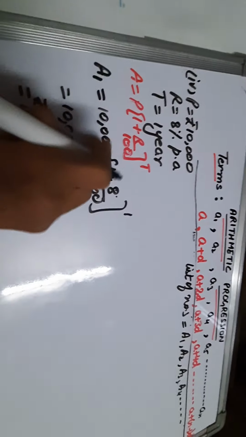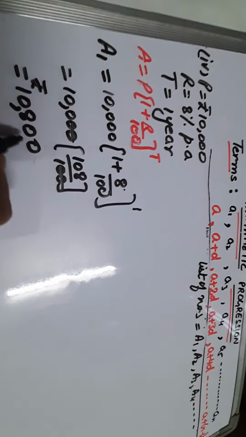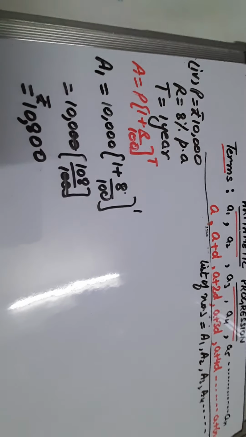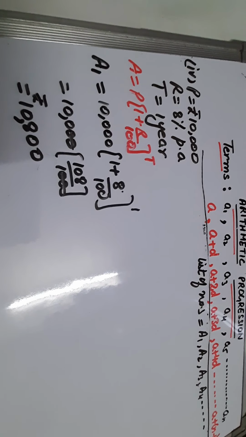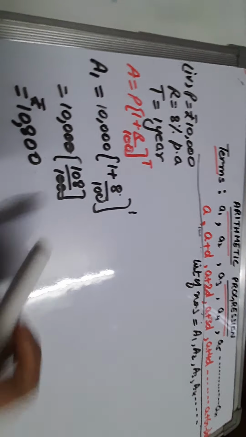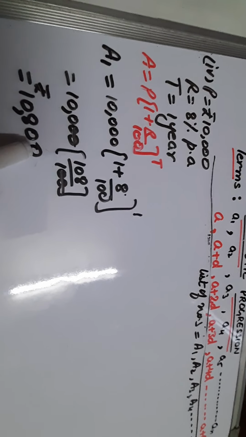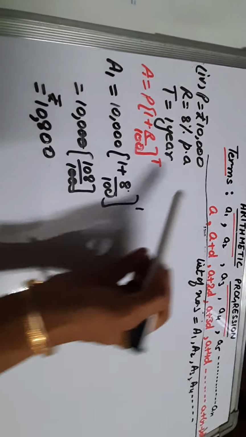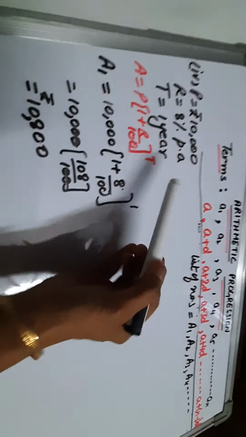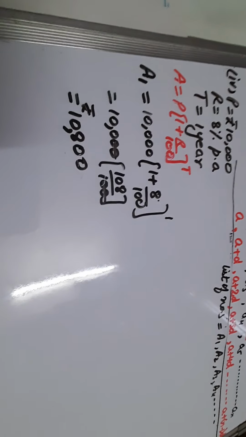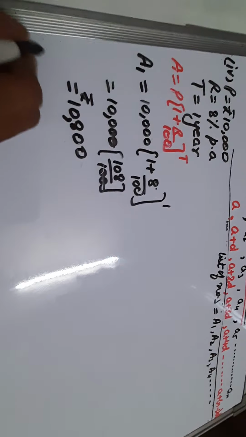Initially it was 10,000, after the rate of interest 8%, at the end of the year 800 rupees increased, 10,800 rupees. So this is the first in the list of numbers. Means now there is the amount of 10,800 in my account. In the starting I deposited this much, but after getting the rate of interest that much, now in my account I have this money. Now let me find out the second year amount.